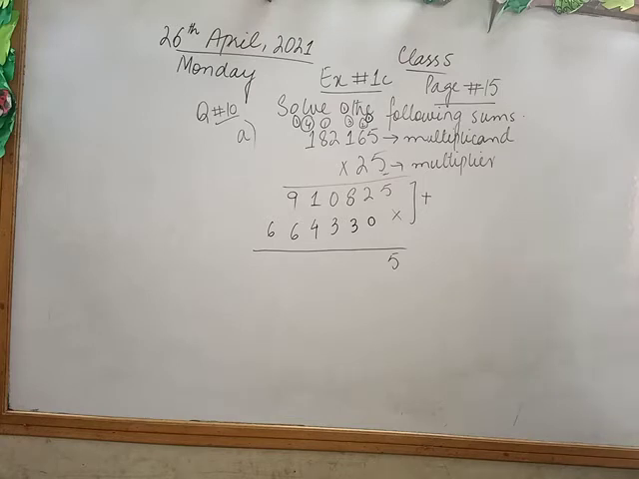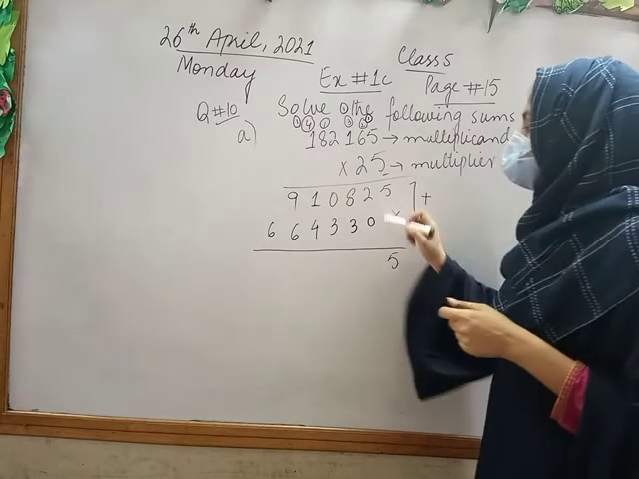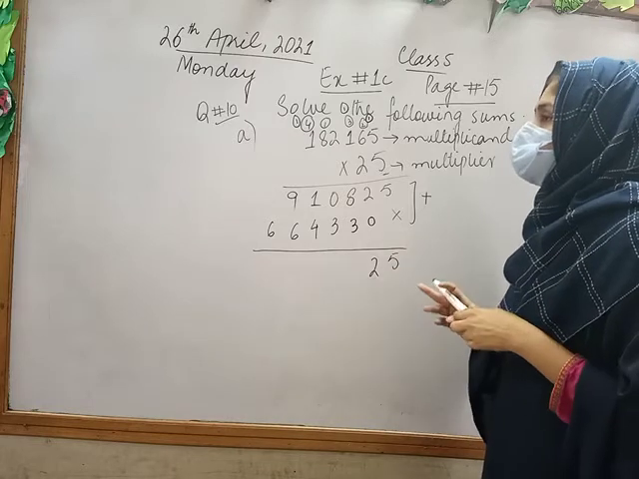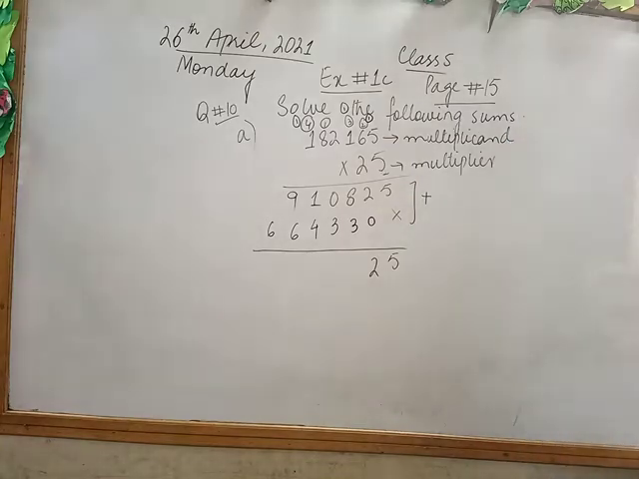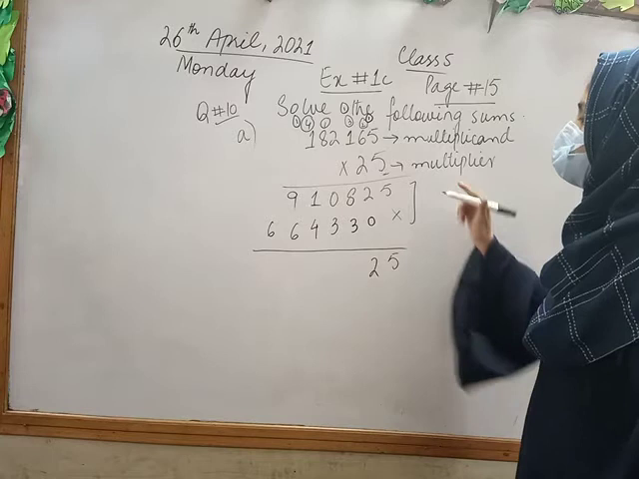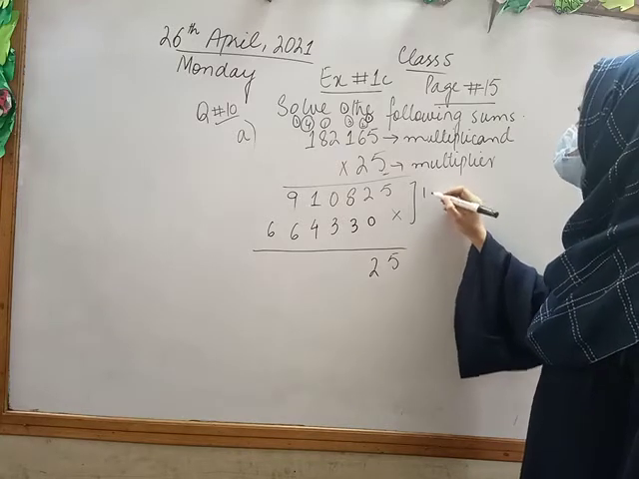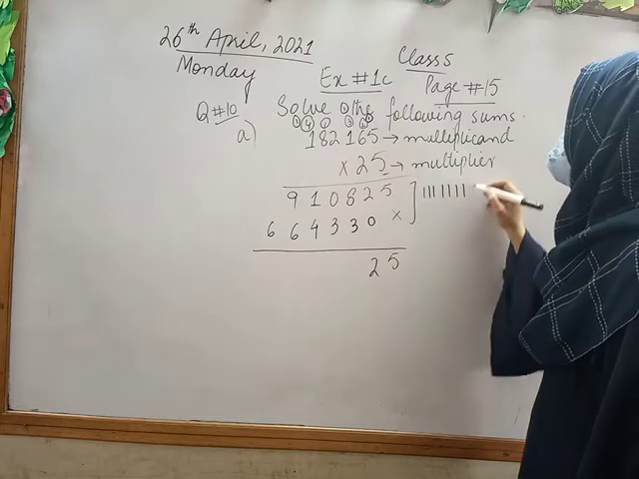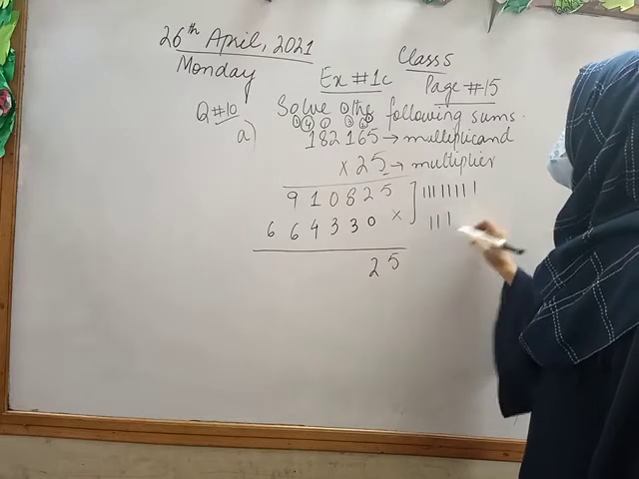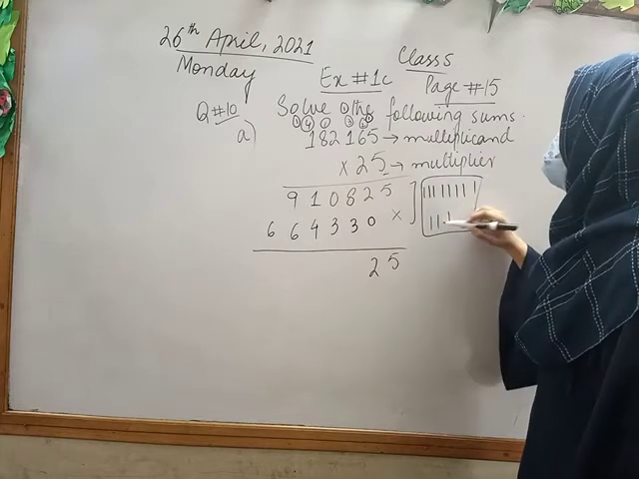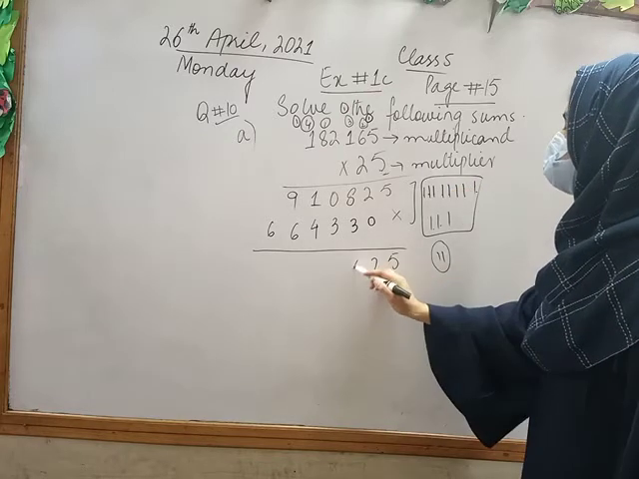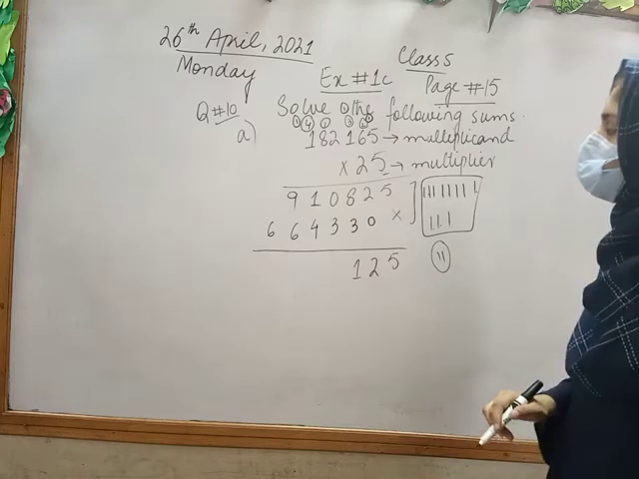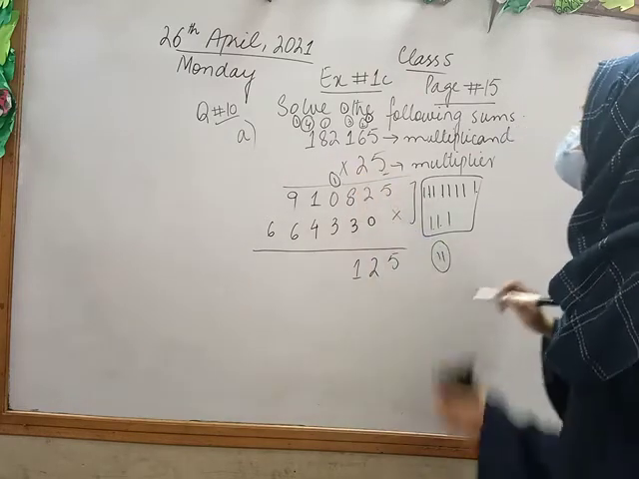Now the next number, which is 2. 2 plus 0 is 2. Next is 8 plus 3. 8 for upper: 1, 2, 3, 4, 5, 6, 7, 8. And 3 for lower: 1, 2, 3. So in total I have 1, 2, 3, 4, 5, 6, 7, 8, 9, 10, 11. 11 is a 2-digit number, so I will write the number which is at the unit place here and 1 as a carry. Fine class?